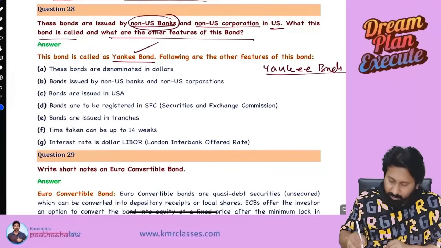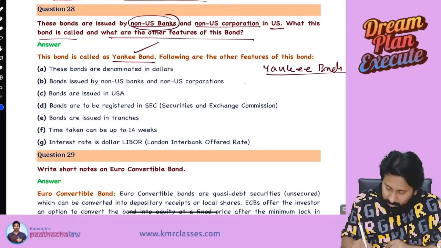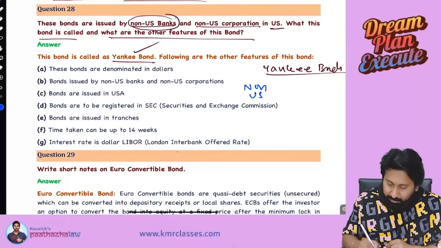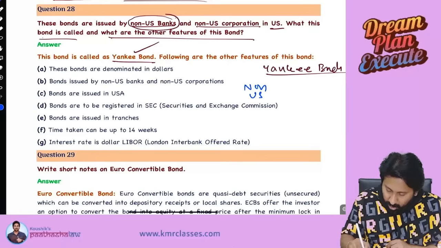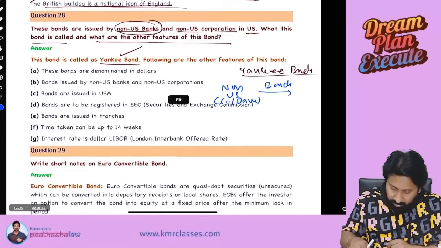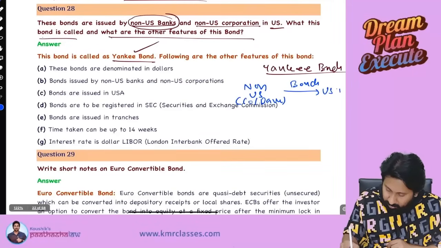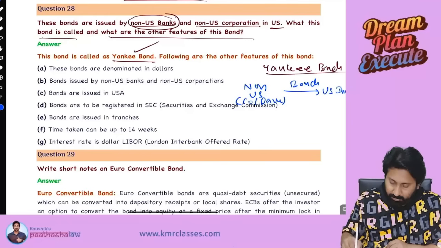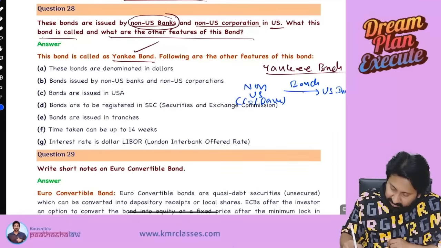See, Yankee bond: a non-US company or a bank making an issue of bonds for the US investors.